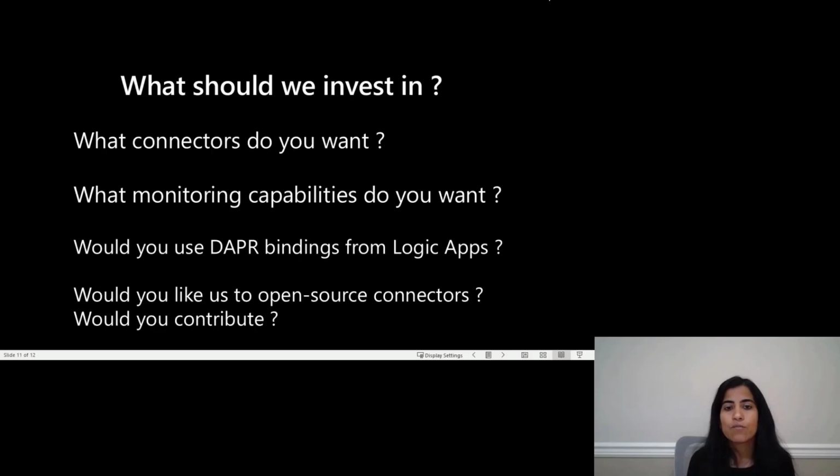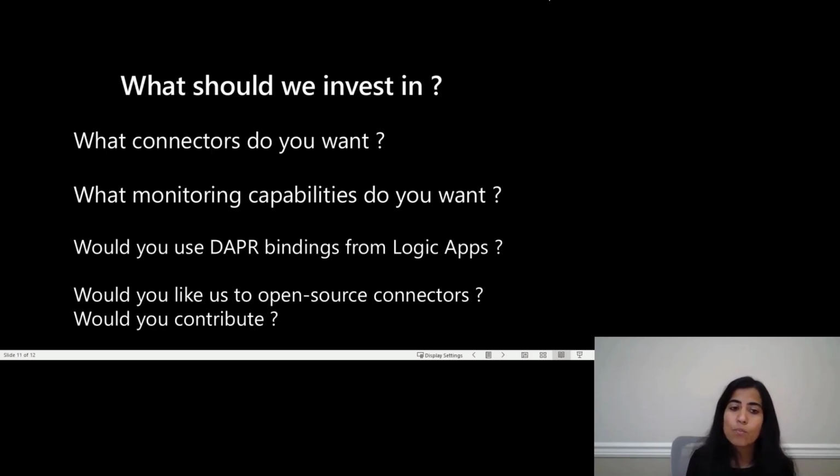Monitoring is so crucial for business applications. We know we can do more here. What do you need from us? Do you need better business tracking, better management capabilities, or something else? As we think about our long-term goals, we wonder if customers would like to open source these connectors. Let us know if that's important for you and why. Is it because this gives you flexibility and there is no vendor lock-in? Or do you also see yourself contributing to the connector ecosystem?